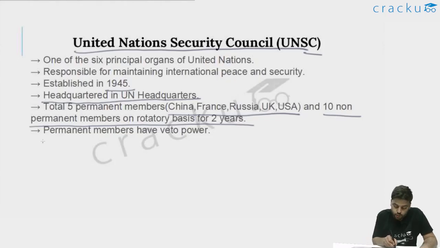Also, point to be noted here, permanent members have veto power. For example, if there is some resolution in the United Nations and voting is going on, there are a total of 15 members, 5 permanent and 10 non-permanent. So even if 14 members of the UNSC vote for the resolution and one permanent member votes against it, then the resolution won't be passed. That is the power of veto of permanent members in the Security Council of the United Nations.